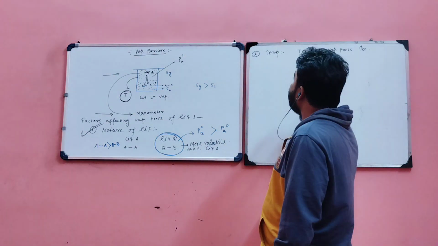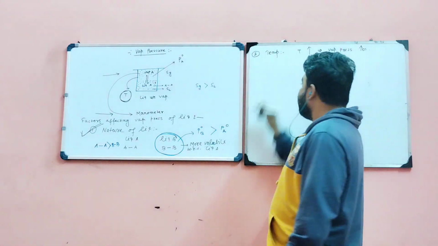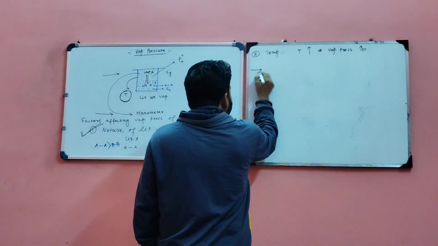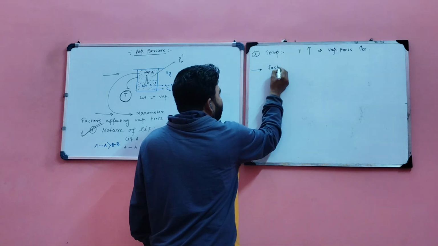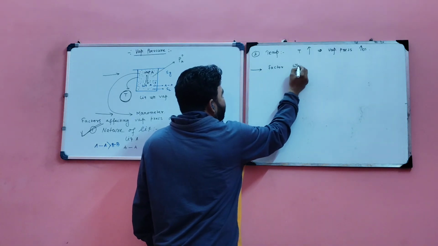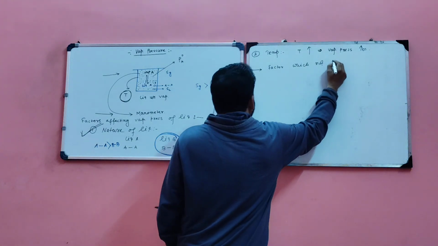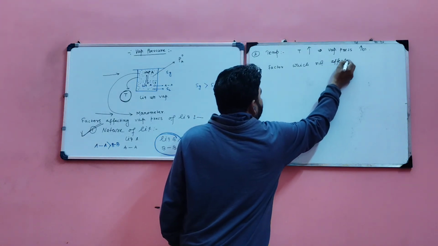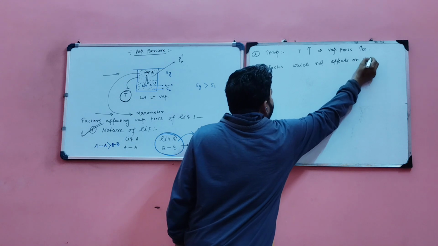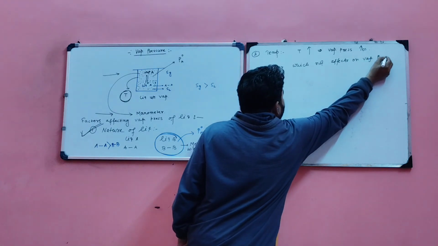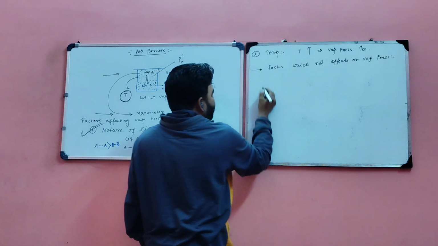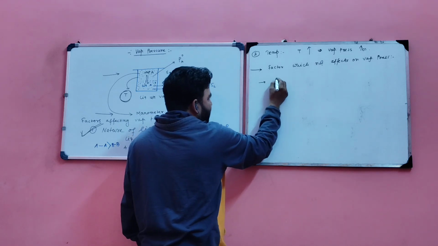Now which factors do not determine it? Now first, the factors which do not affect vapor pressure. So first is surface area.